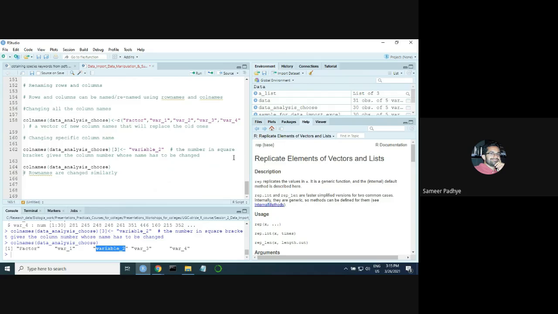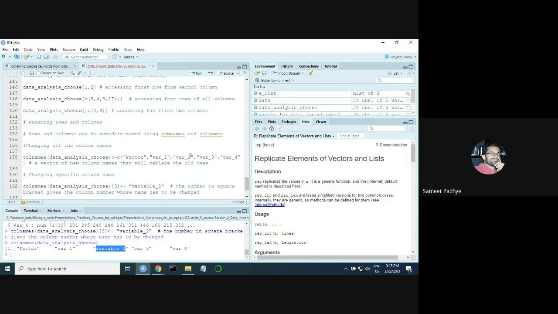Is this part clear? Any questions? So this is how you can edit your data. This is basic editing of your data.